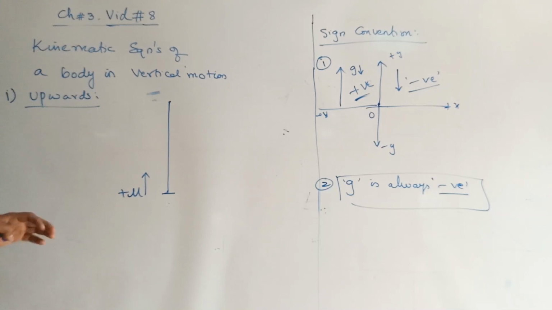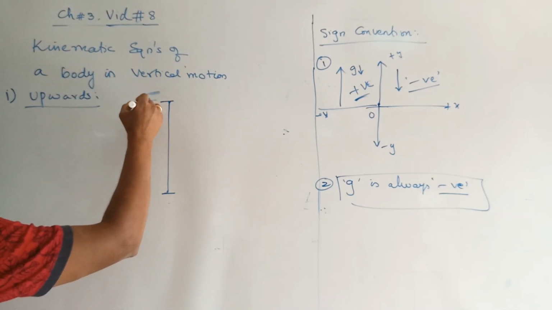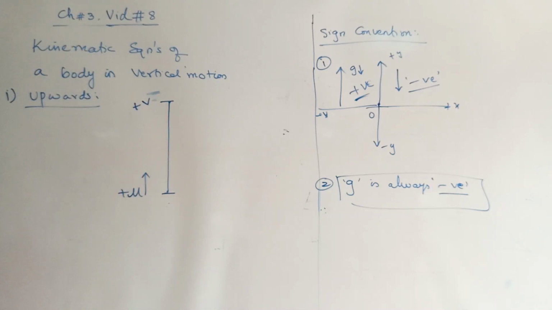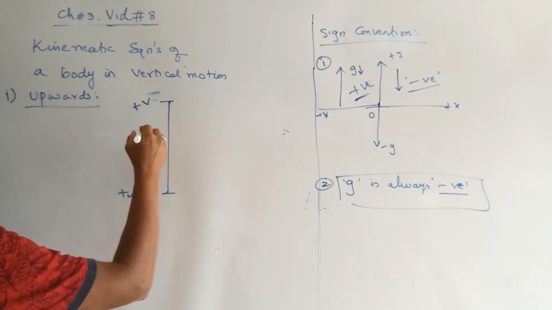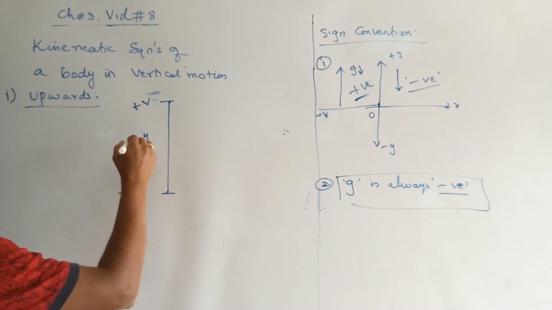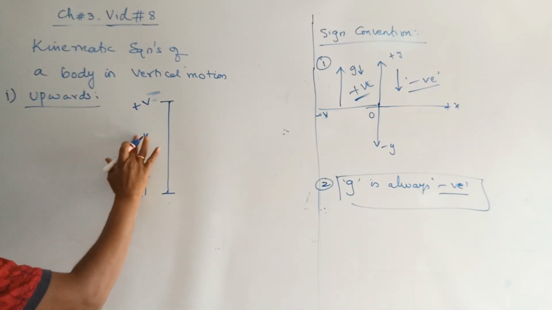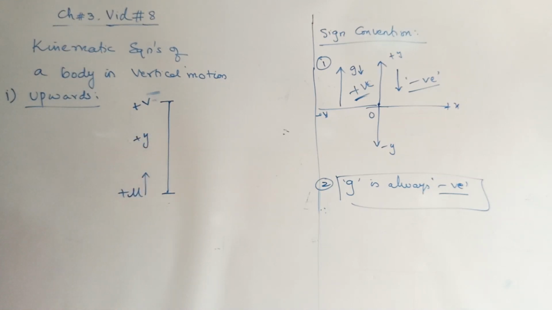It reaches some other location where it has a final velocity v, which is also positive, right? And it has some change of displacement given by y. Displacement is replaced by y.